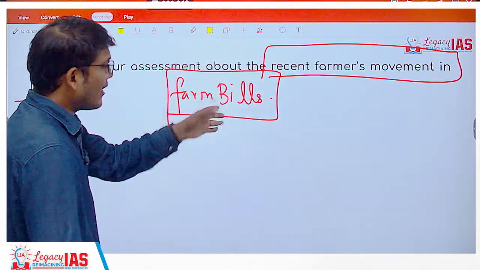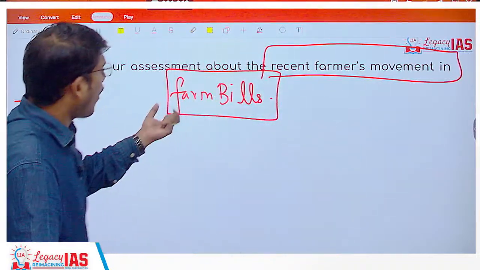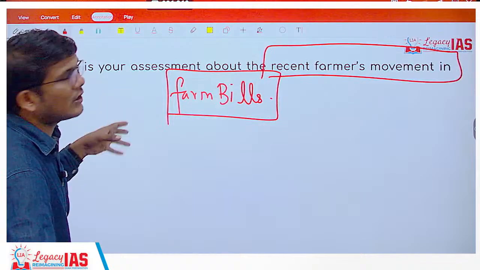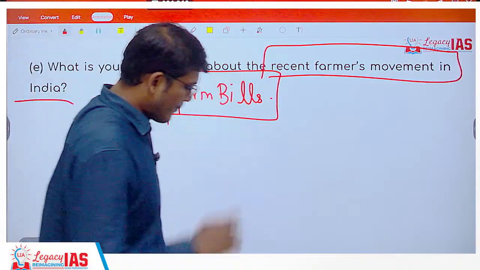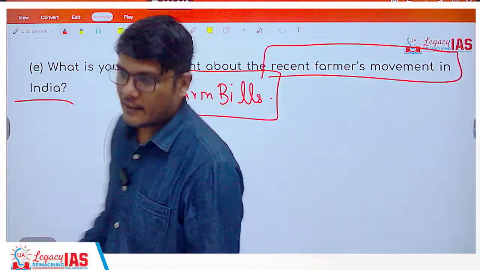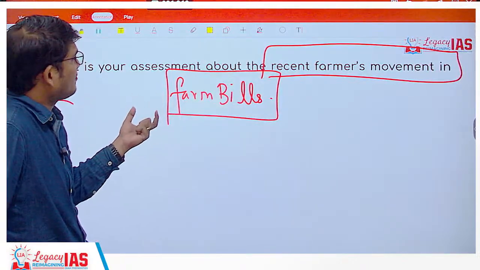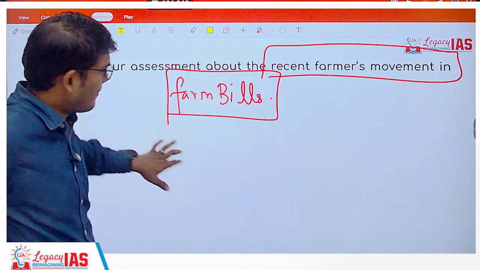And it actually was a successful one, because the government has taken back the farm bills. So the conclusion was a positive one. However, it can come back again, but for the time being, it has been there. However, not all farm movements that have happened in the recent past have been successful. Okay.